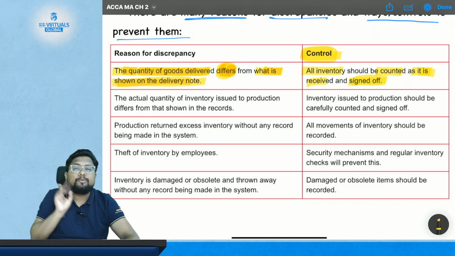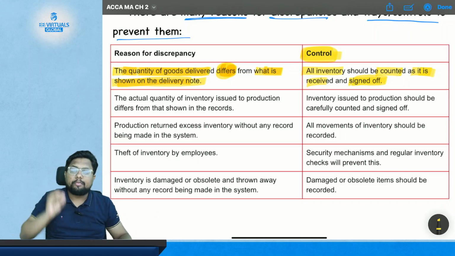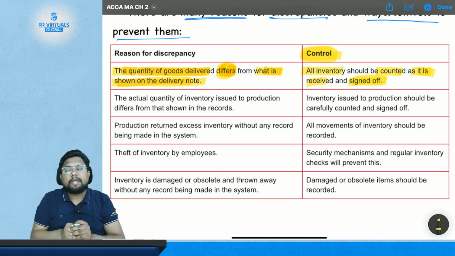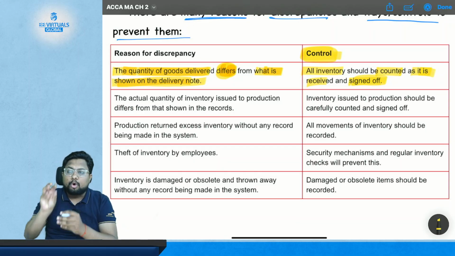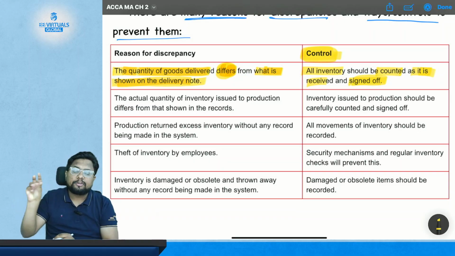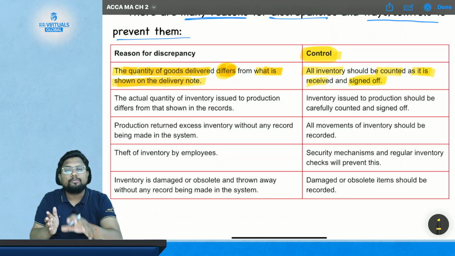Every time you receive the delivery of material or goods, before accepting the delivery, you should physically count and check that the quantity and the description of the goods shown in the delivery note actually match the actual delivery of the goods or not.